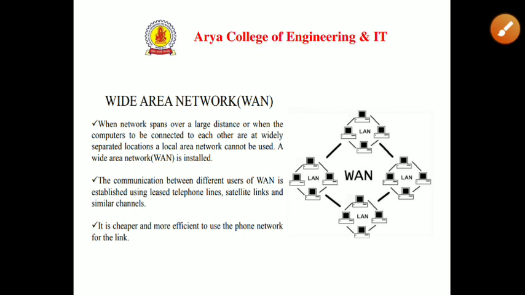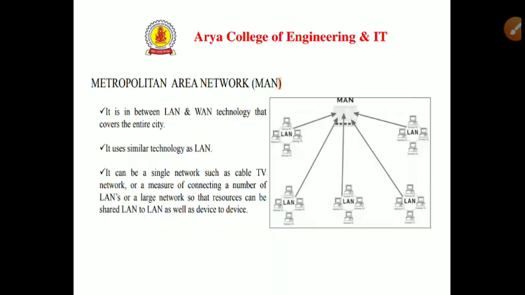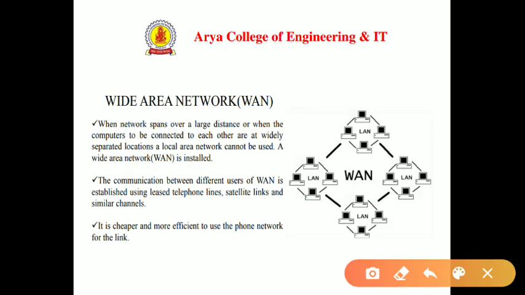Another classification is wide area network. When a network spans a large distance, or when the computers to be connected to each other are at widely separated locations, a local area network cannot be used. A wide area network is installed. So we have a geographically large area in the wide area network. The communication between different users of WAN is established using leased telephone lines, satellite links, and similar channels.